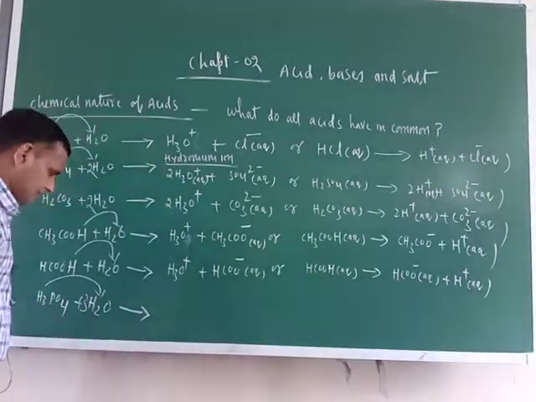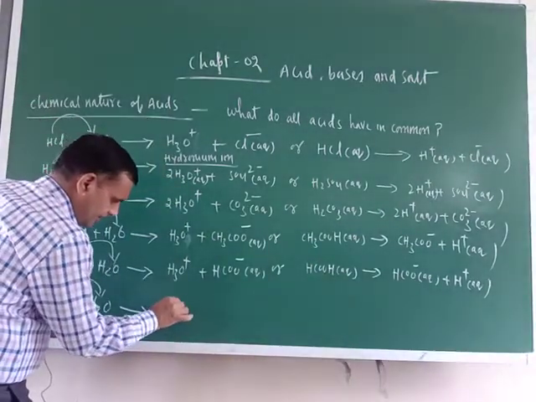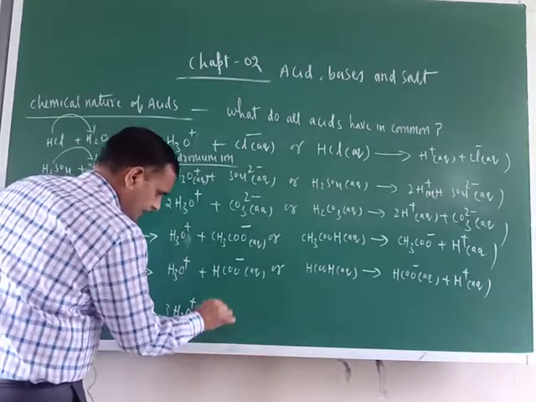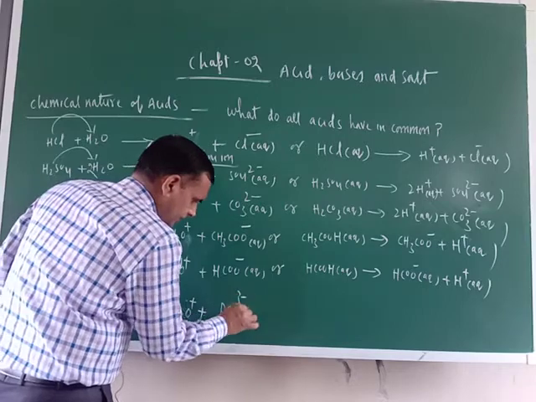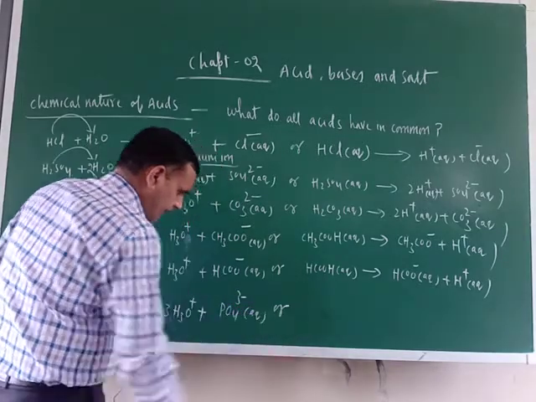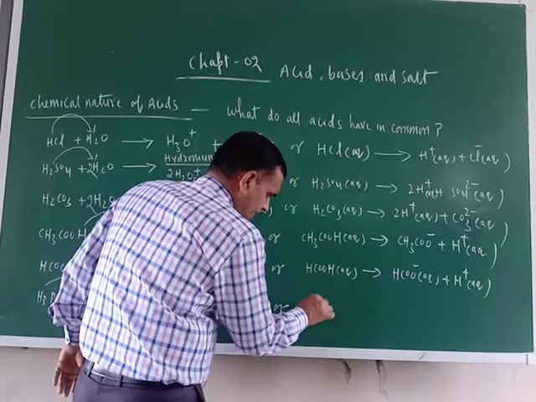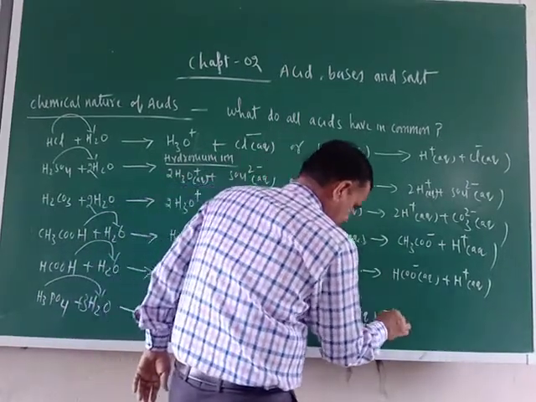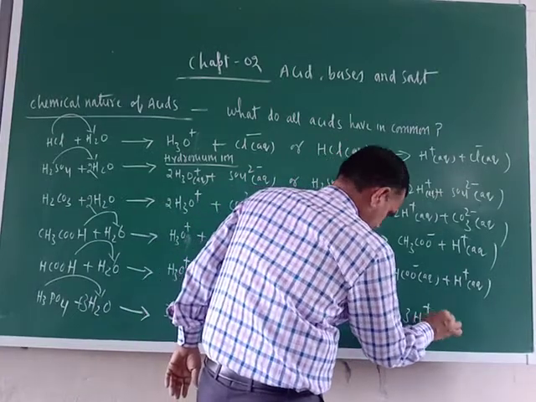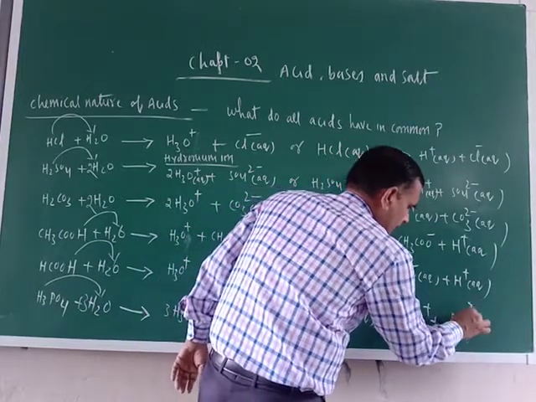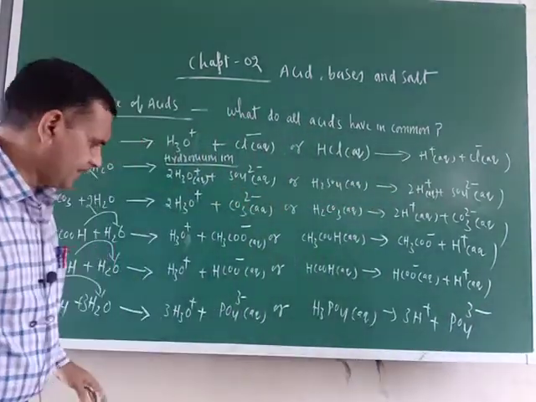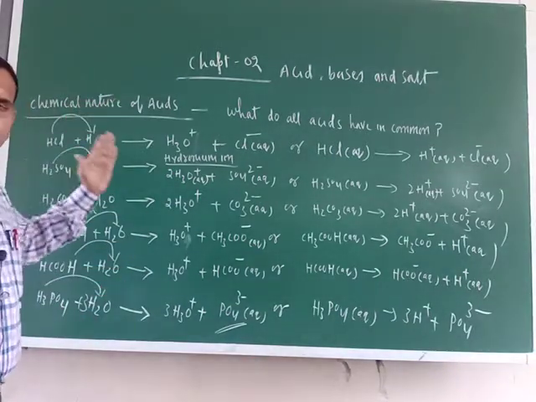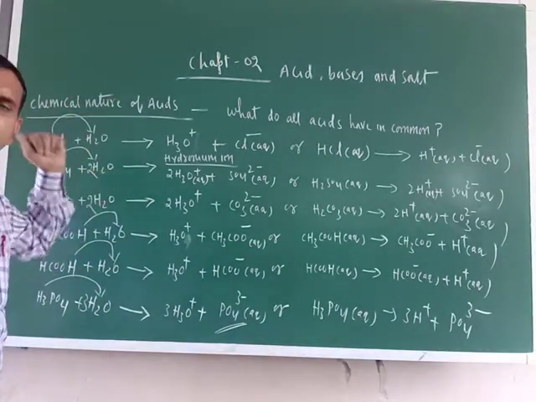Okay. Now phosphoric acid, also write down here 3H3O positive plus PO4 3 negative aqueous, and here also you can write H3PO4 aqueous. So now here 3H positive plus PO4 3 negative. Okay, phosphate ion. So now ultimately what should be the definition of acid?